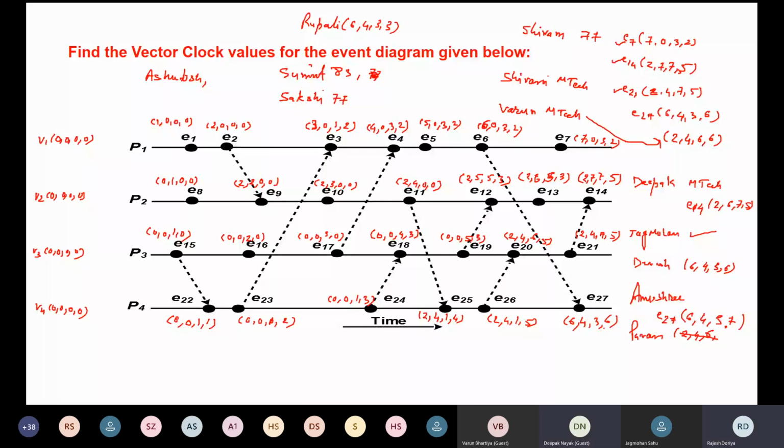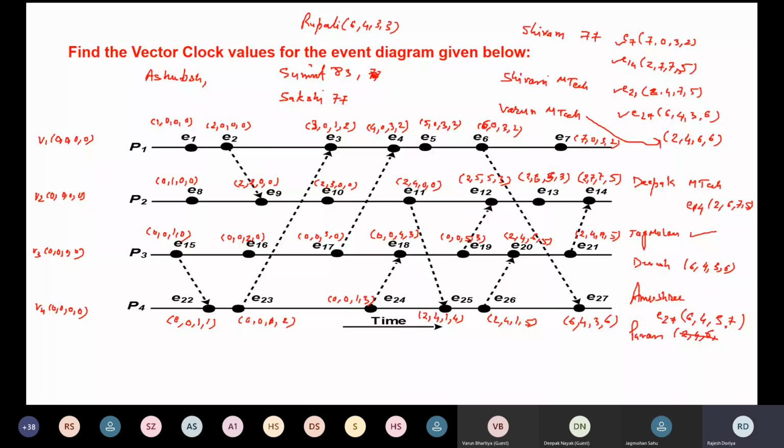We have calculated the maximum of 6, 2, 6, then 0, 4, 4, then 3, 1, 3, then 2, 5, so the maximum is 5, then we have to increment it by 1. So 6, 4, 3, 6. So 6, 4, 3, 6 was also the right value.